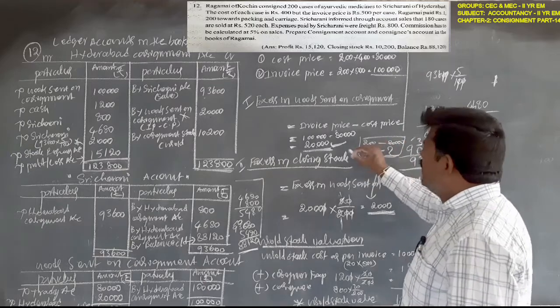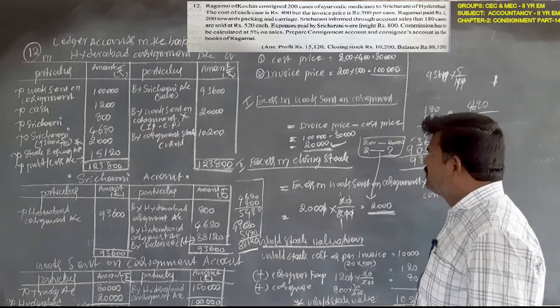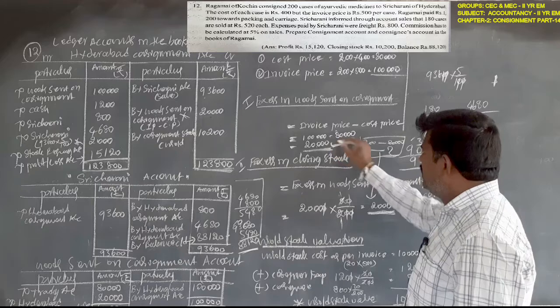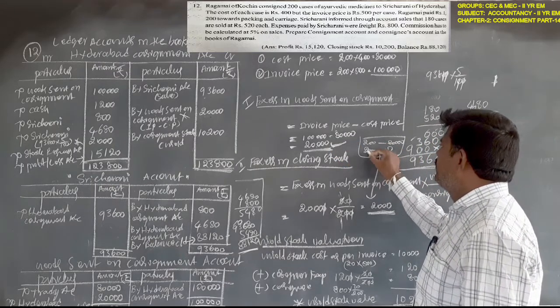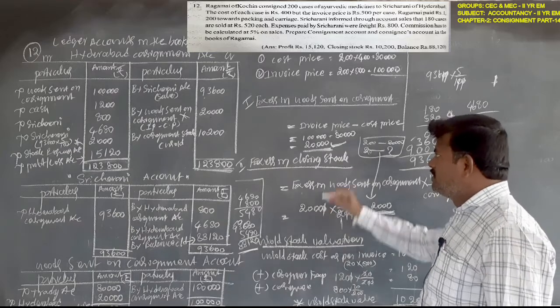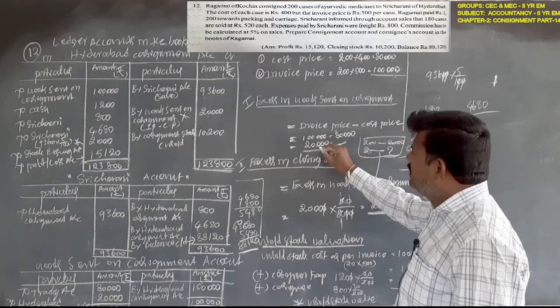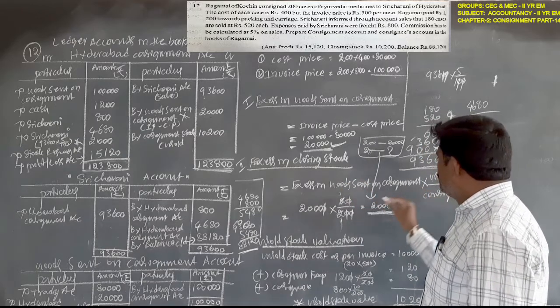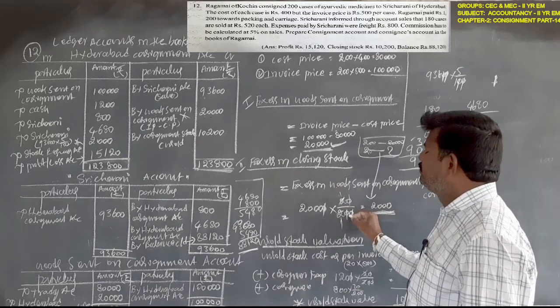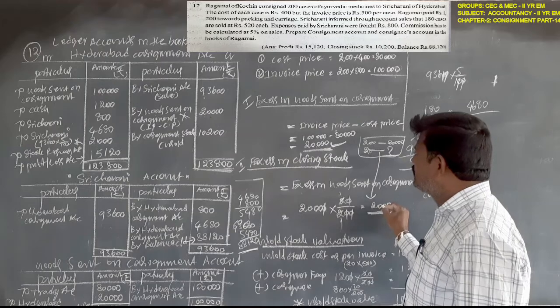And how to find the excess in closing stock? 20,000 rupees is included for 200 units. For 20 units, how much? In the same way, 20,000 into the unsold stock proportion 20 by 200, and we get the excess in closing stock.